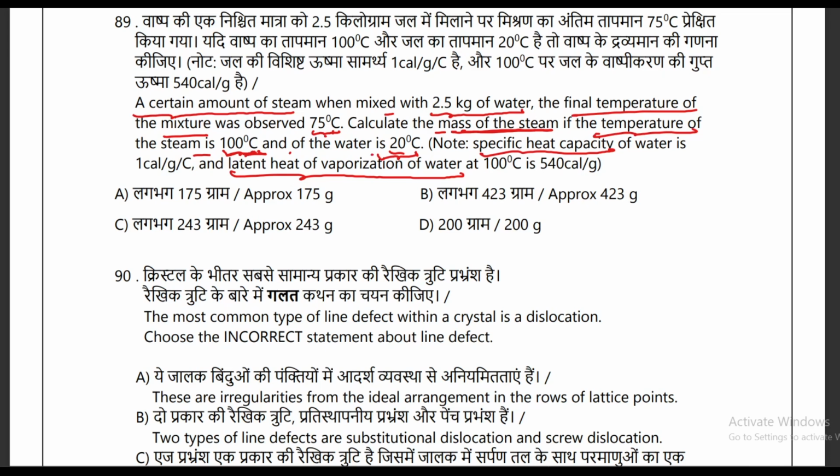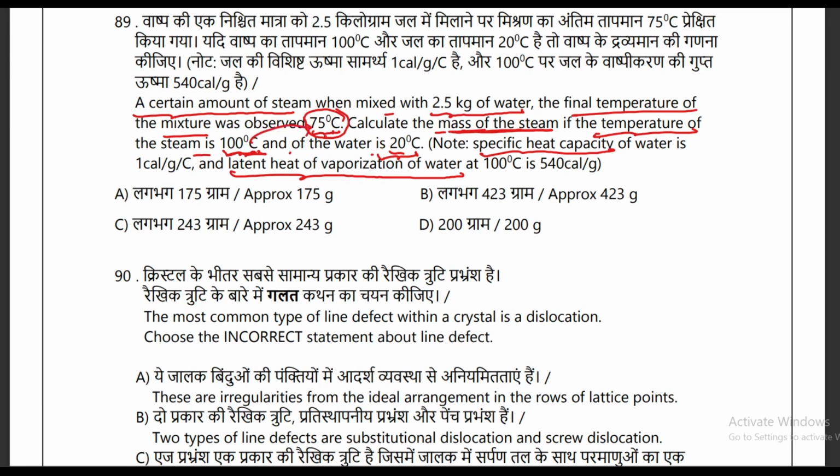So you have to calculate the mass of the steam. Ultimately there will be two losses for steam. First, heat loss by steam when it condenses to water, and second, heat lost by condensed steam to cool from 100 degrees Celsius to 75 degrees Celsius.